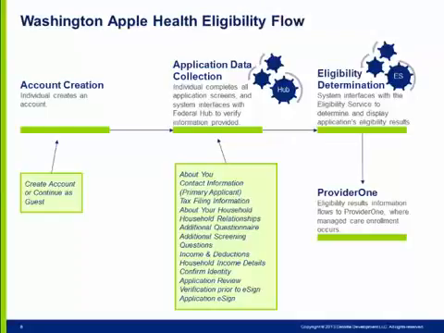This screen describes Healthplanfinder's interface with external services, the Federal Hub, and the Eligibility Service. The Federal Hub verifies behind the scenes income and citizenship immigration status and interfaces with the Social Security Administration, the IRS, and Employment Security. The Eligibility Service, using information verified by the Federal Hub, returns individual eligibility results for each household member. Once determined eligible, the information provided on the application is sent to Provider 1, which is another system external to Healthplanfinder, where healthcare coverage is finalized.